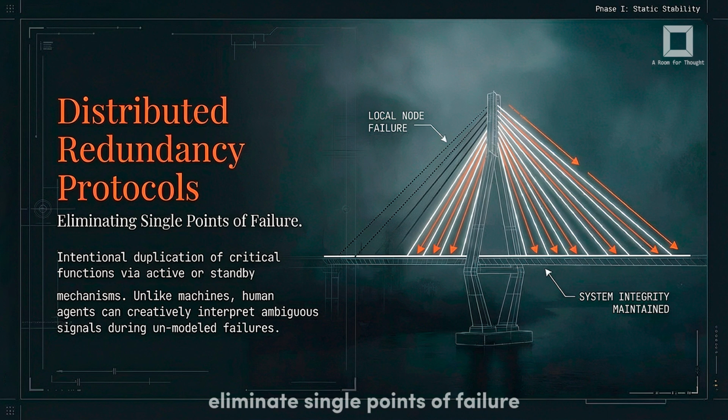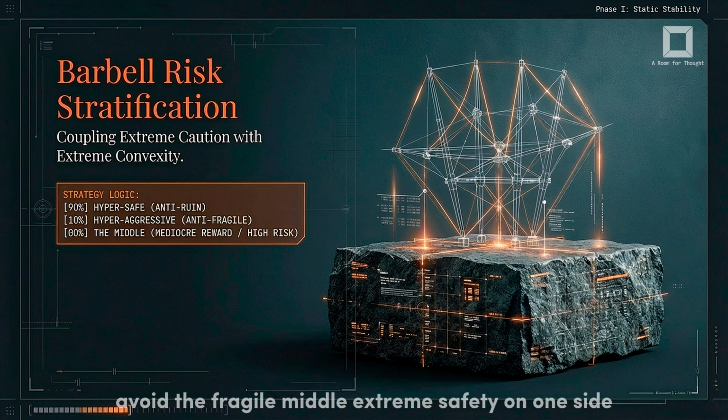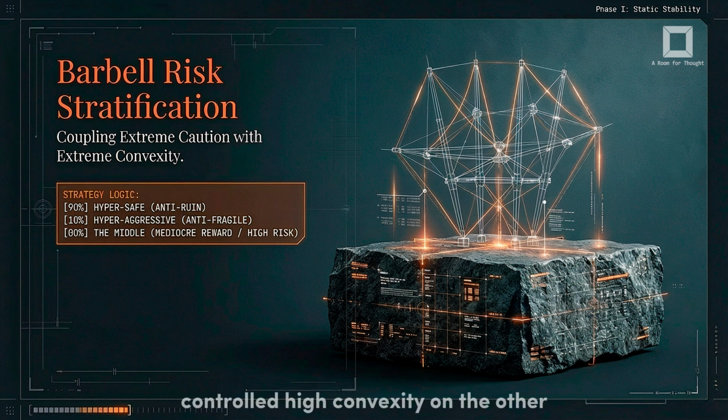Eliminate single points of failure. Do not rely on one income stream, one identity, one skill set. Redundancy ensures that when one node fails, the system continues functioning. Avoid the fragile middle. Extreme safety on one side, controlled high convexity on the other. Protect the core. Experiment at the edges. This is how you survive fat tail events and benefit from volatility.